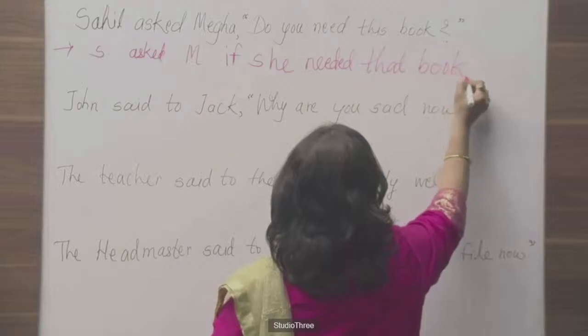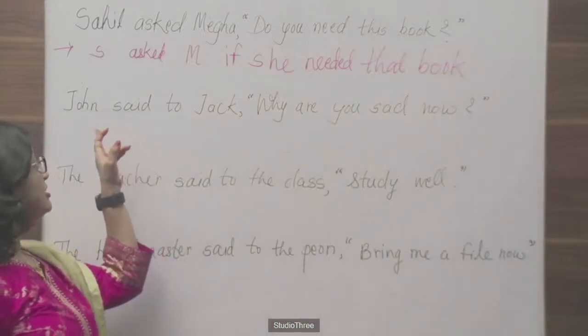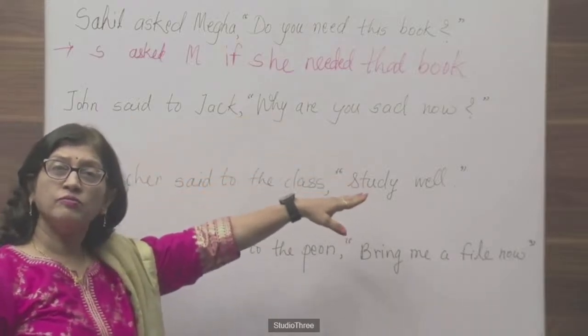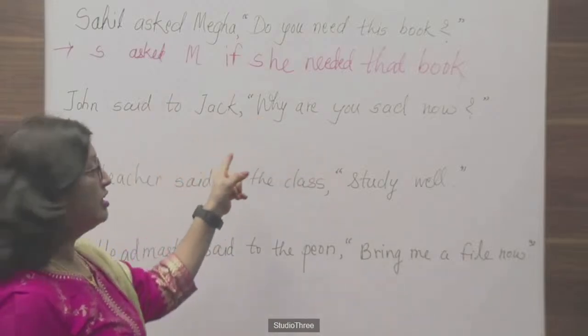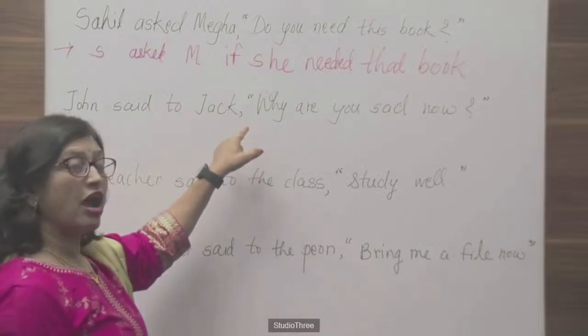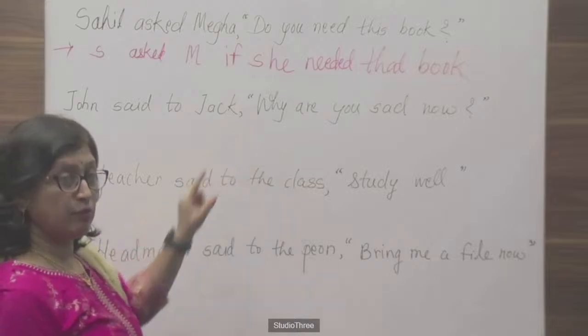Then the second example is here. John said to Jack, "Why are you sad now?" See guys, again you notice this is an interrogative sentence, and "why" is the beginning of the sentence. That means it is a WH question.